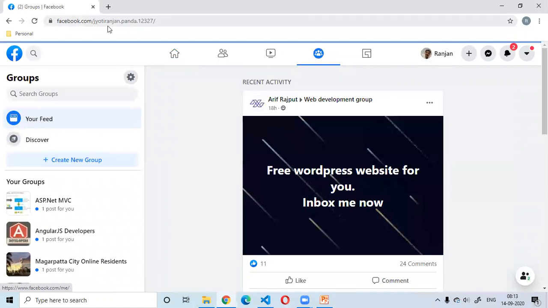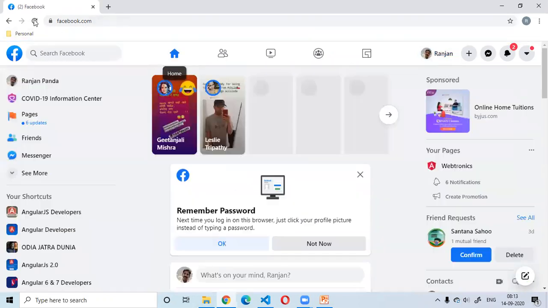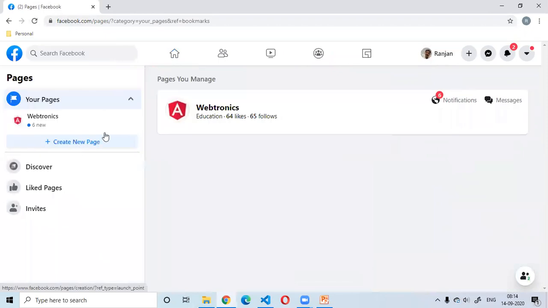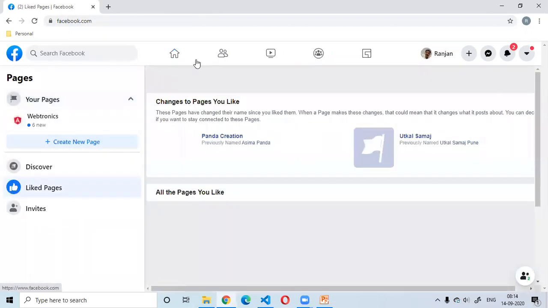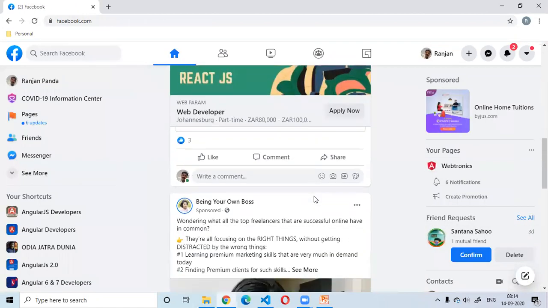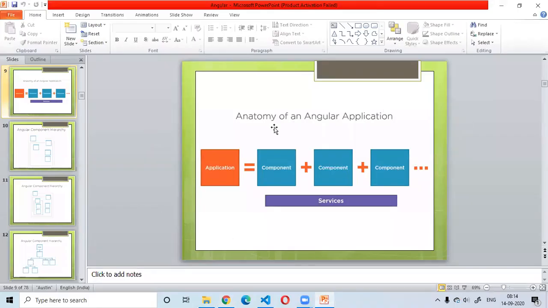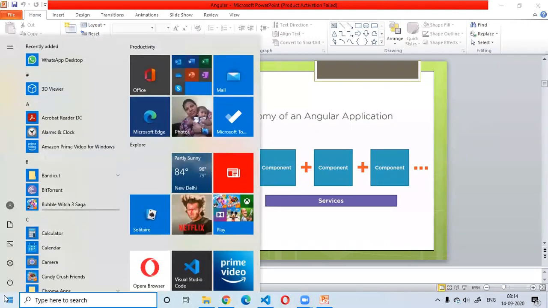Anywhere I'm clicking, this URL is getting changed, that is fine, but my browser is not getting reloaded, right? Whatever I'm doing, it is not going to be reloaded, and still I'm getting the new pages, right? That means in the single page application, the parent page always gets loaded the first time.